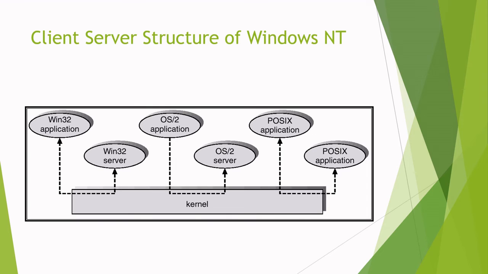Here, an example of Windows NT structure is shown, that is, the client-server structure of Windows NT. A Win32 application will be there and a Win32 server is there. The application will place a request through the kernel to the server and the server will respond to it.